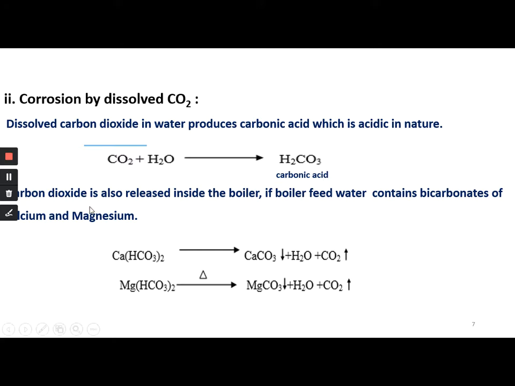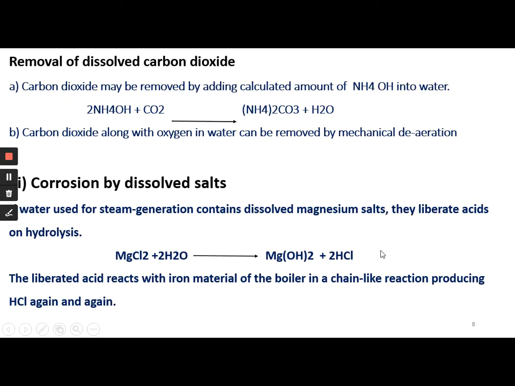Further, carbon dioxide is also released inside the boiler if boiler feed water contains bicarbonates of calcium and magnesium. These calcium and magnesium bicarbonates, on heating at high temperature, give the corresponding carbonates, calcium carbonate and magnesium carbonate, and eliminate carbon dioxide gas. Again, this carbon dioxide gas reacts with water at higher temperature and produces carbonic acid. So it is very harmful to the boiler and it causes boiler corrosion.